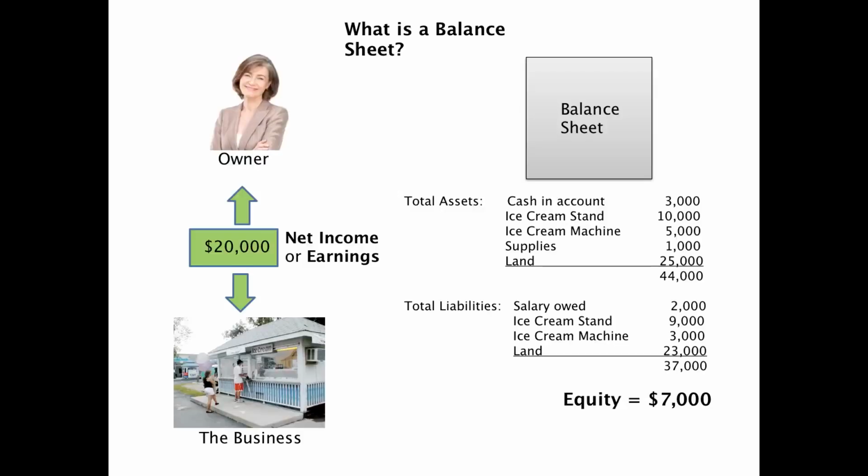Okay, so if you remember from lesson 2, I want you to look at the $20,000 in net income. I told you that the owner has the option to do two things. They can either pay themselves, or they can put that money back into the business. And if she pays herself, that's a dividend when you're dealing with stocks. And when you put that back into the business, I said that it could potentially be retained as earnings.